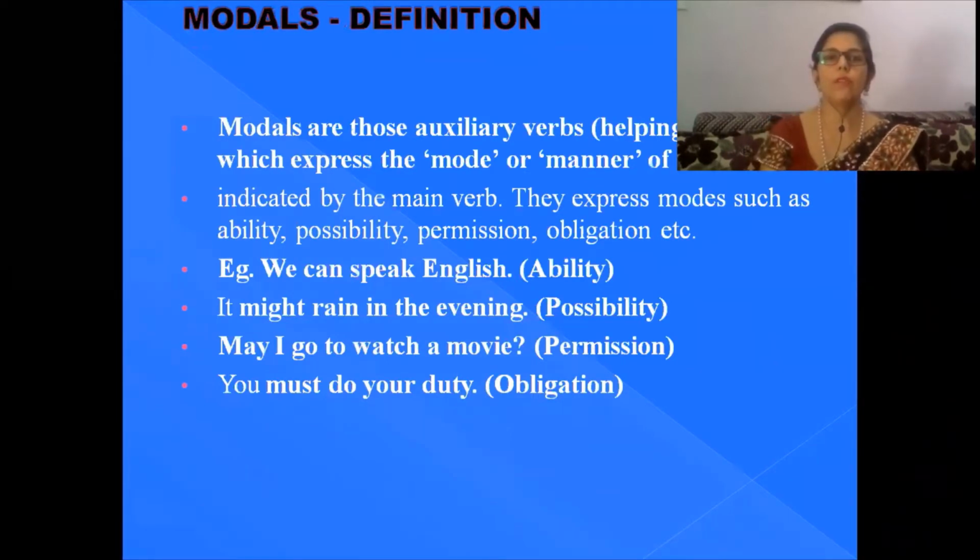If we define, modal verbs are those auxiliary verbs that are helping verbs, and they express the mood and manner of the action indicated by the main verb. They express modes such as ability, possibility, permission, obligation, uncertainty, etc. For example, one can speak English. This is the capability or ability of the person. In another sentence, it might rain in the evening. So might here is giving the notion of possibility.